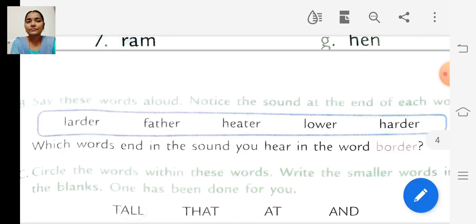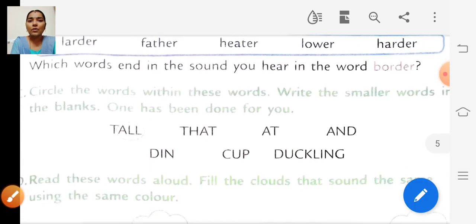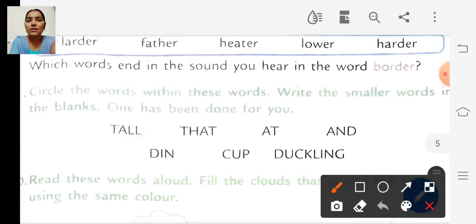Okay. The next one, circle the words within these words. Write the smaller words in the blanks. One has been done for you. So they have given some words and we have to find out the small word inside each word.